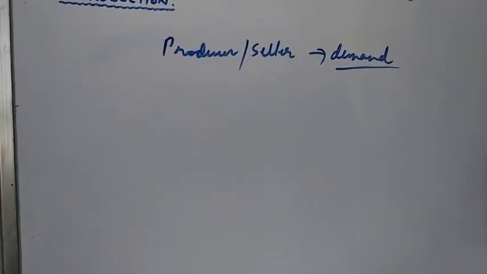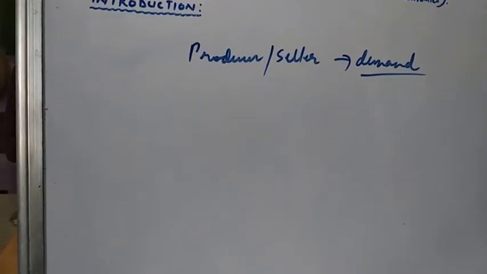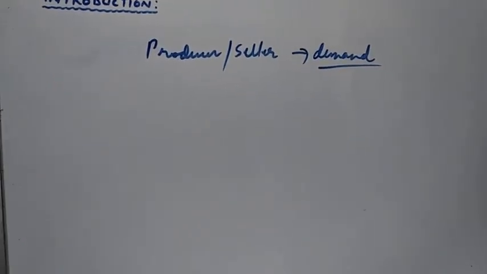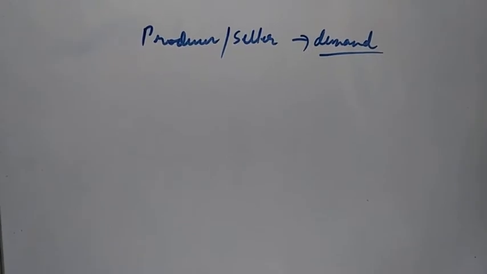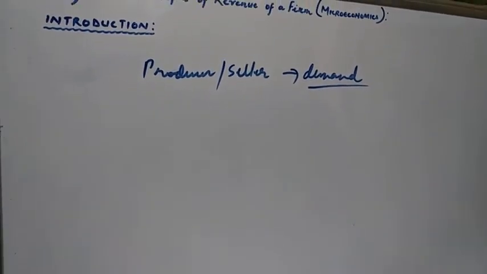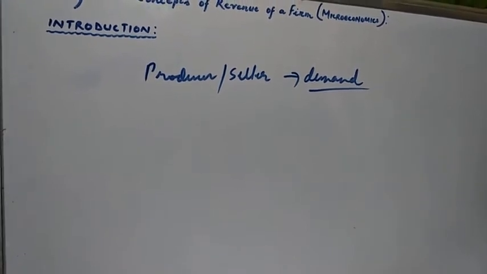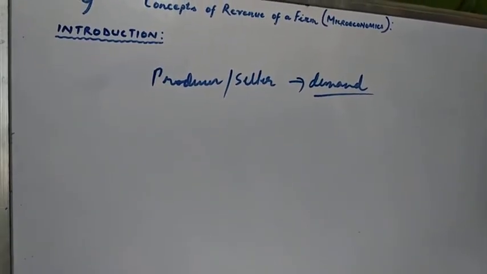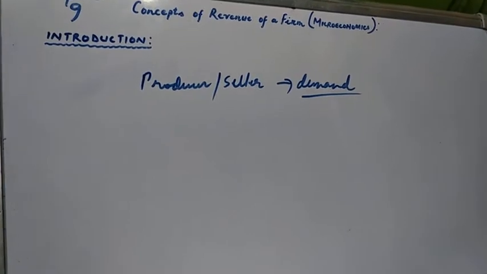The selling of a product by a producer or a seller depends on the demand of a consumer, or what type of demand will determine what type of product is sold in the market.